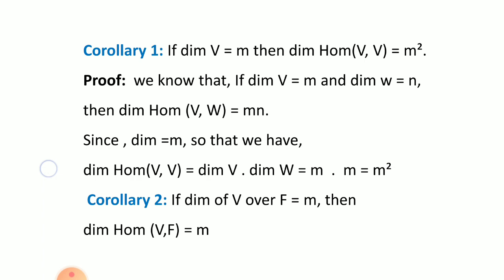Again, for MCQ, it will be given as dimension of V is equal to 5. Then dimension of Hom(V,V) is equal to dash dash dash. That is 5 square. It should be 25. Second corollary, if dimension of V over the field F is m, then dimension of Hom(V,F) is also m. It is clear from F being a one-dimensional vector space, and therefore dimension of Hom(V,F) is equal to dimension of V into dimension of F, but dimension of F is 1, and dimension of V is given as m, so m into 1 is m, therefore dimension of Hom(V,F) is equal to m.